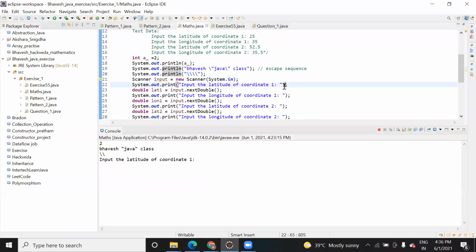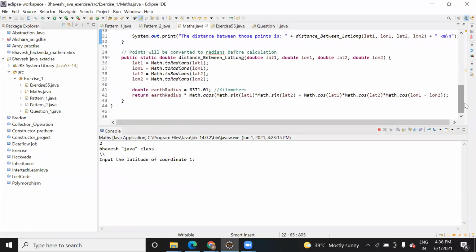For example, here is one program I made. On the basis of your latitude value and longitude value, we are going to find out the distance between two points. So this is called an expression, a mathematical expression that will give you some value. Whatever mathematical operation we do, they call an expression. We don't call it a formula or a mathematical question, but the more standard term is expression. Solving an expression with the help of Java, or with the help of the math library, string library, or whatever it is, they call it an expression.